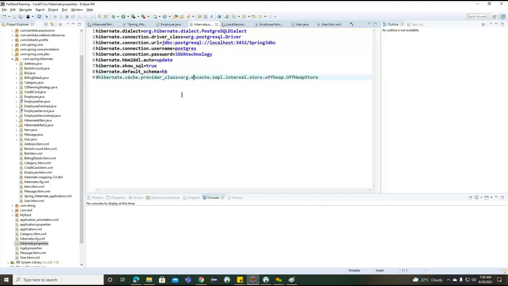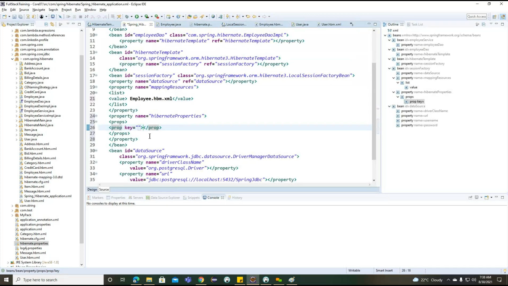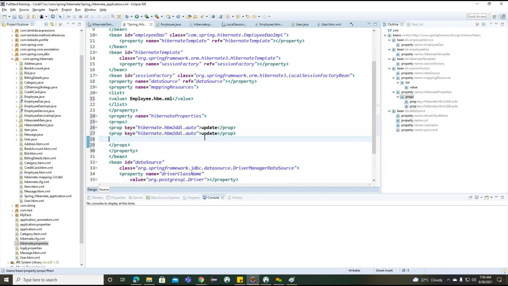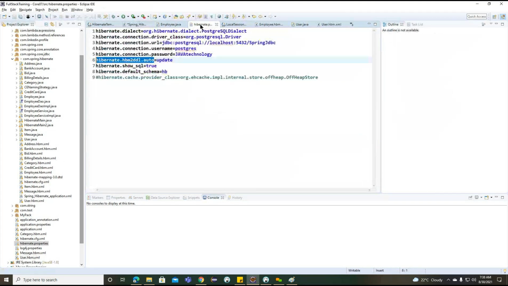To specify the key, we need to copy hibernate.hbm2ddl, and here we specify update. So we have three properties here.